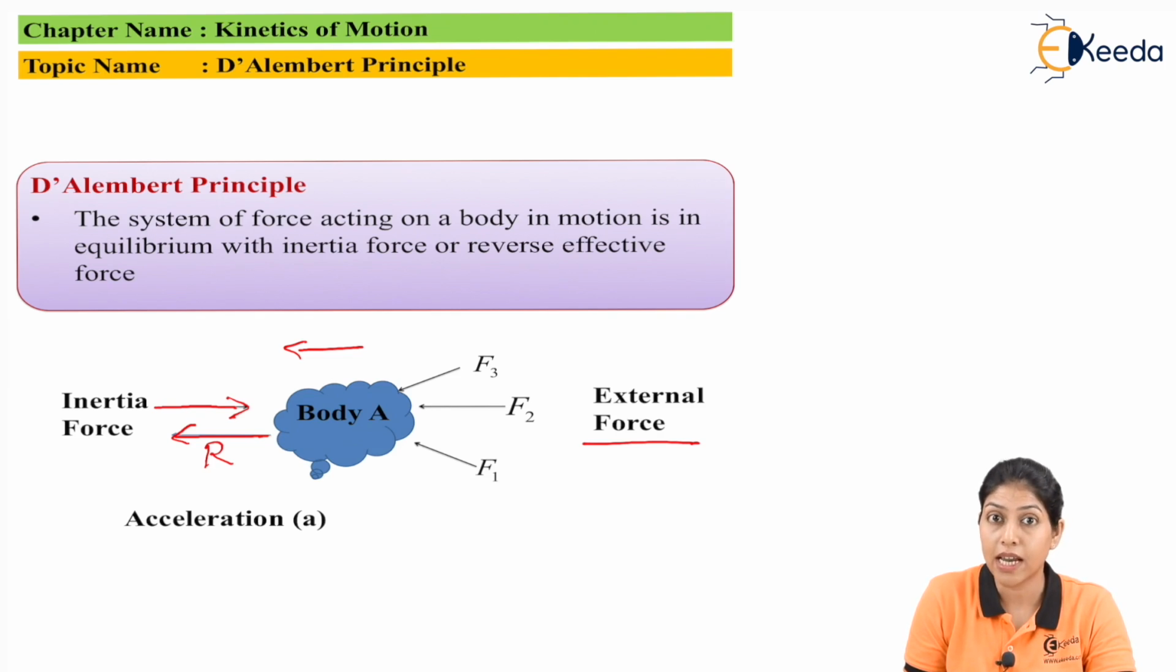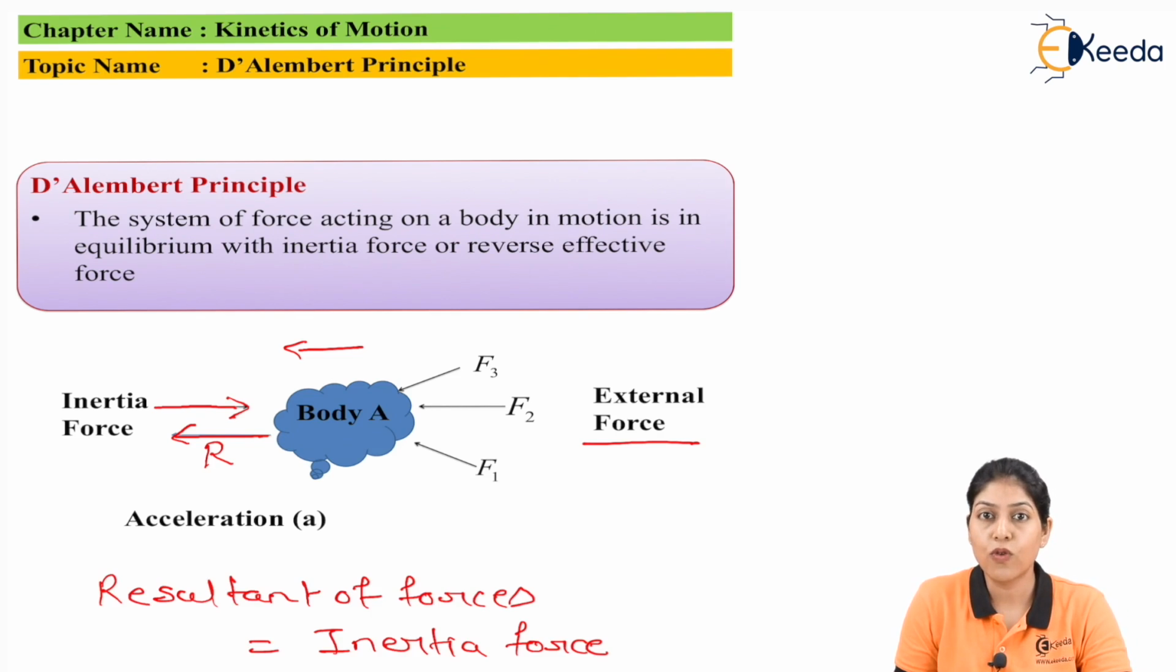So as per the D'Alembert principle, the resultant of forces should be equal to the inertia force. Whatever resultant we get from the system of forces, it will act opposite to the inertia force, and the magnitude of that resultant should be equal to the inertia force. In that case we can say the system of forces acting on the body in motion is in equilibrium with the inertia force or the reverse effective force. This inertia force is also called reverse effective force.